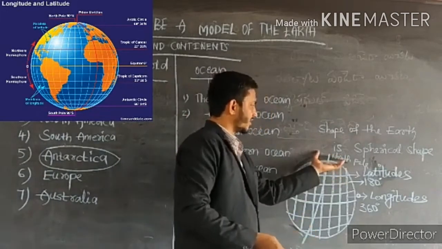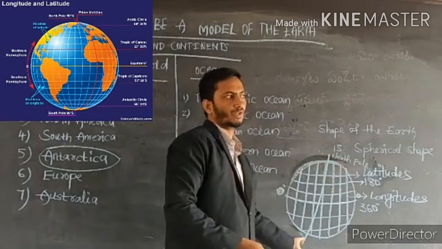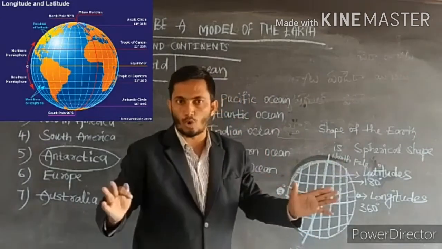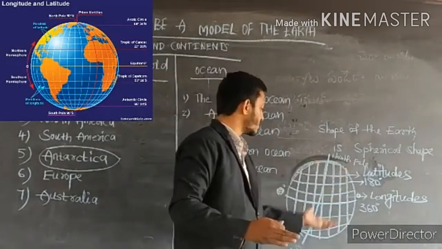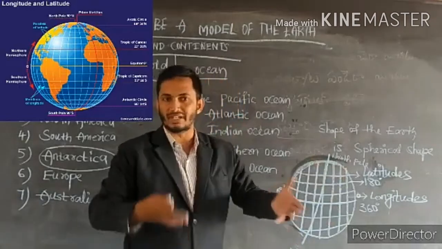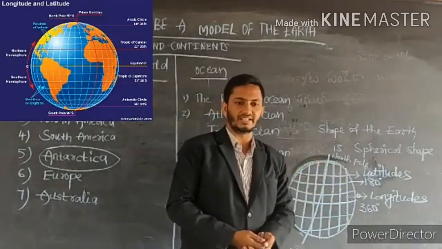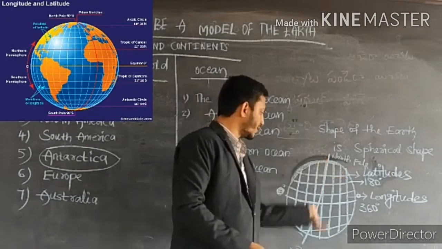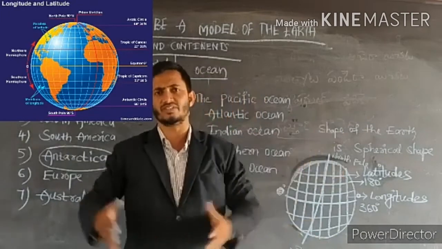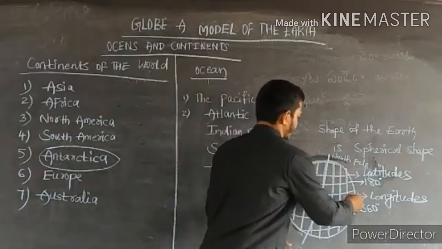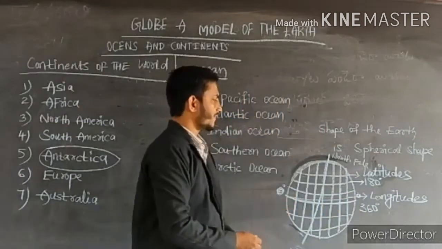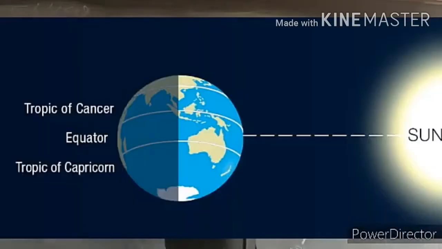The North Pole and South Pole are completely cold. Why? Because these two regions are very far away from the sunlight. We can see here near the 0 degrees, when the sunlight falls directly, the sun rays fall on the equatorial regions only.